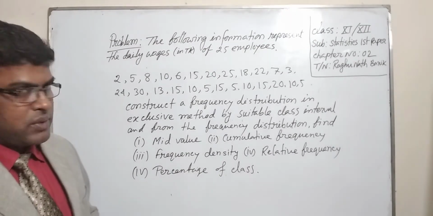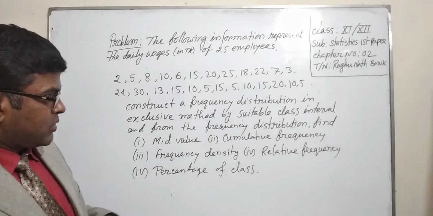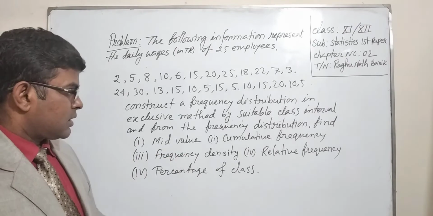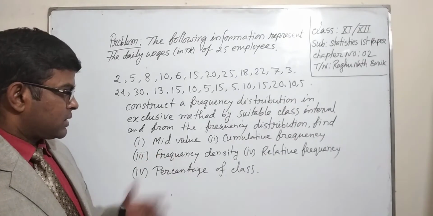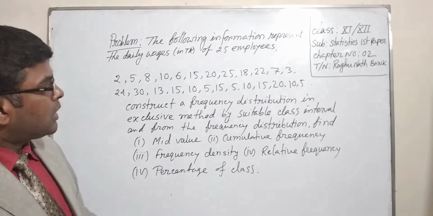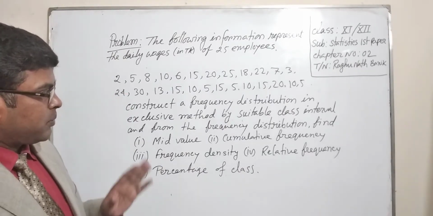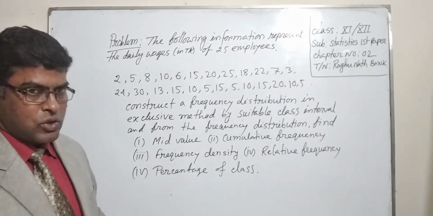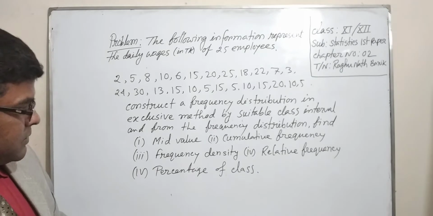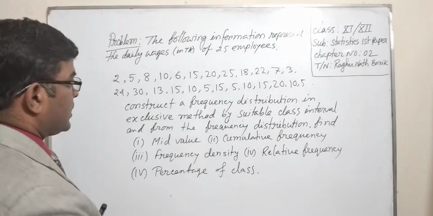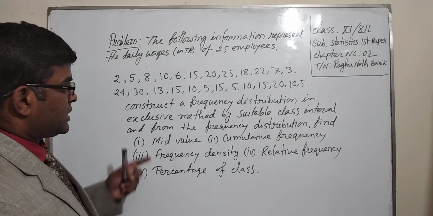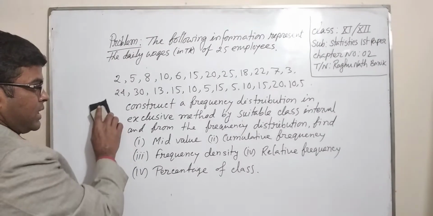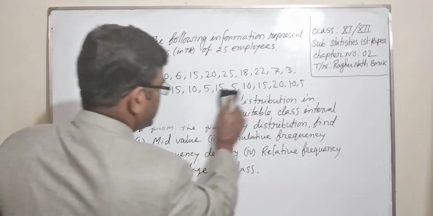In the previous lecture I discussed the basic knowledge, and now I will discuss a mathematical problem on these topics. Now we have to construct a frequency distribution table by the exclusive method with a suitable class interval.